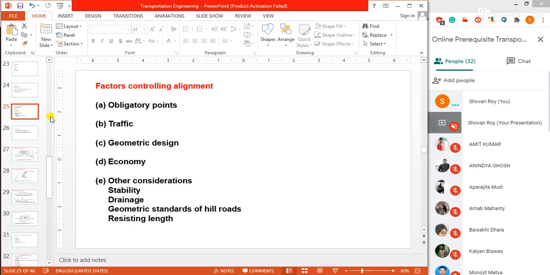Otherwise it is very difficult to maintain, on various considerations or various aspects like political aspects, diplomatic aspects. At times, the alignment is decided only by strategic considerations.